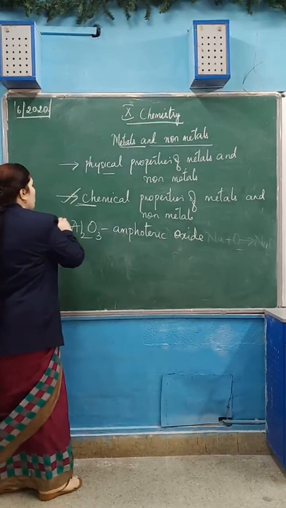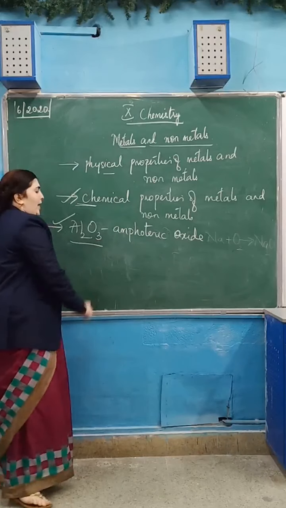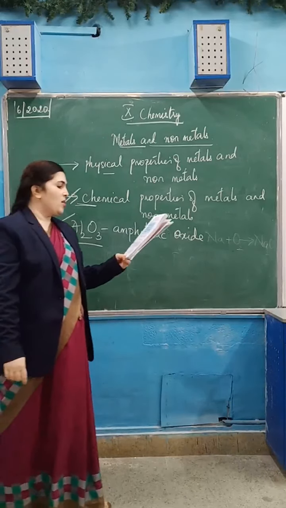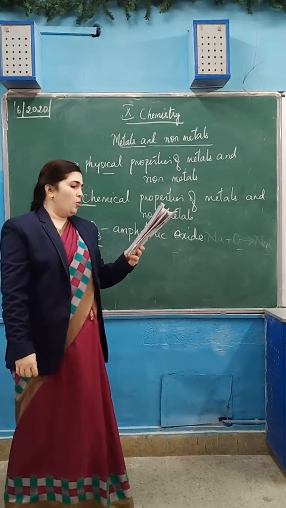So this is one of the most important questions. Many times they have asked about amphoteric oxides. The other example of an amphoteric oxide is zinc oxide. So that is the most important thing.